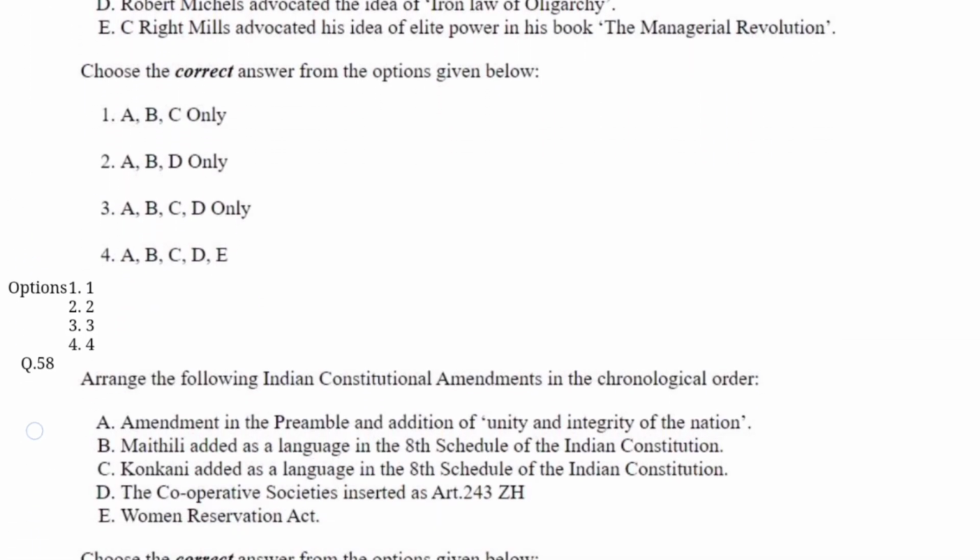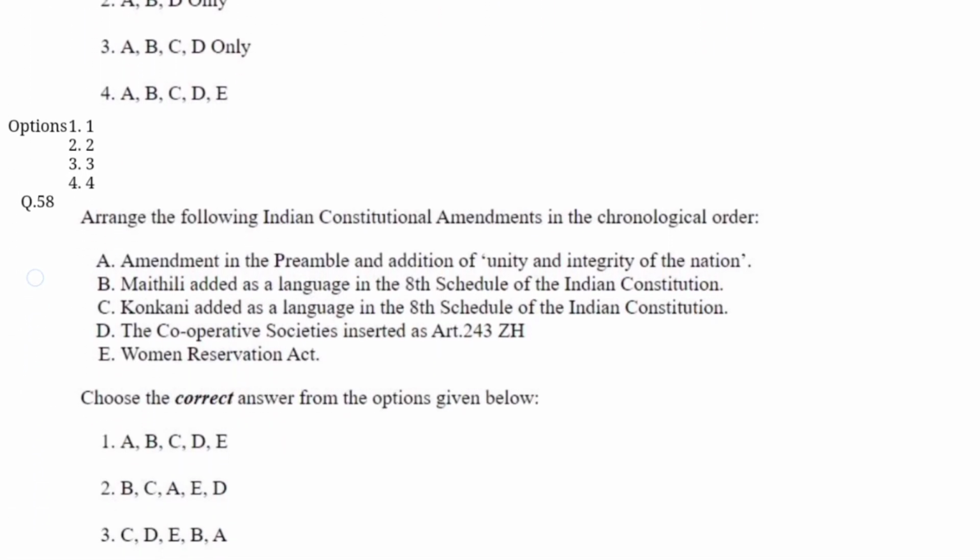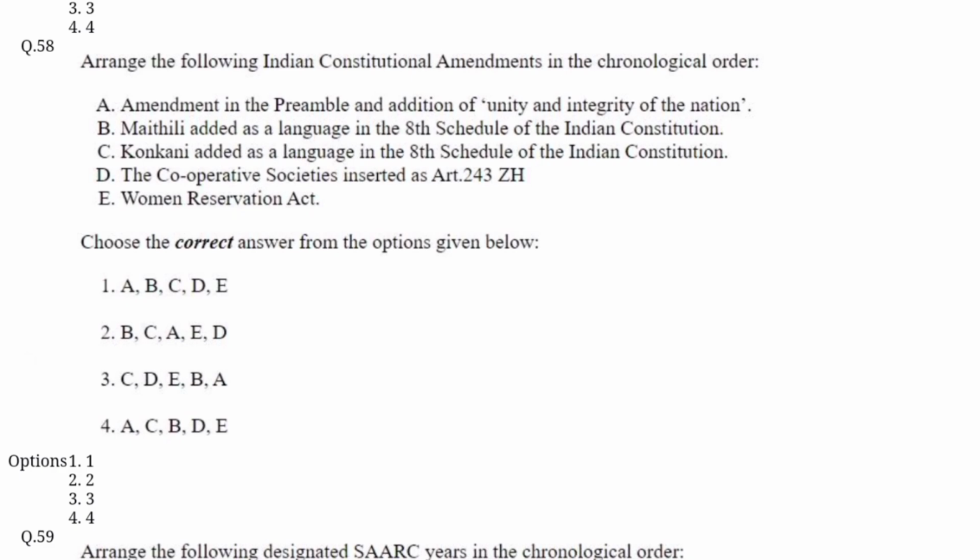Question number 58. Arrange the following Indian constitutional amendments in chronological order and choose the correct option from the code given below. Option D is correct here: A, C, B, D and E. That is, amendment in the preamble and the addition of the unity and integrity of the nation. Then Konkani added as a language in the 8th schedule of the Indian Constitution. Then Maithili added as a language in the 8th schedule. Then the Cooperative Society inserted as Article 243ZH, and then last the Women Reservation Act.